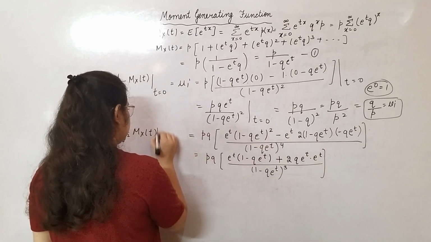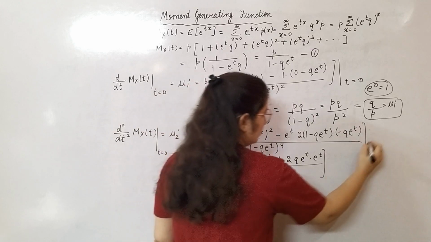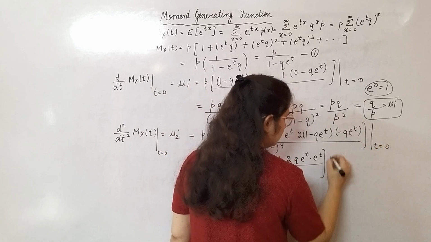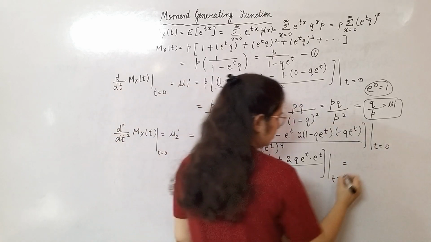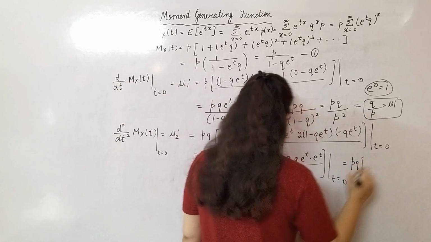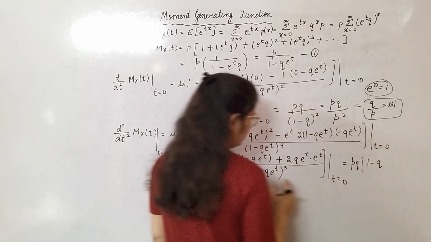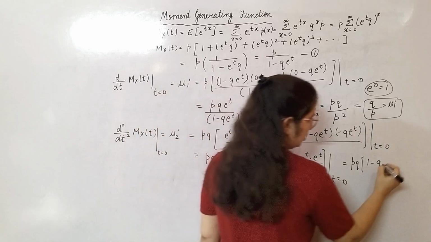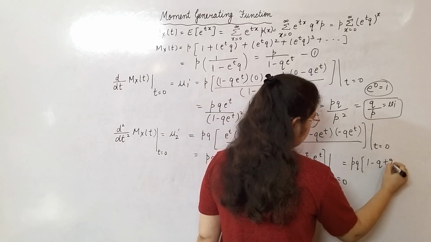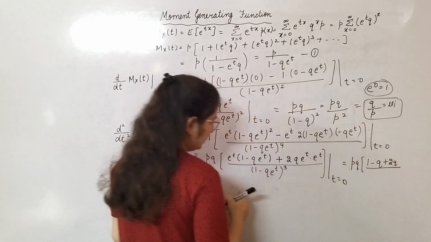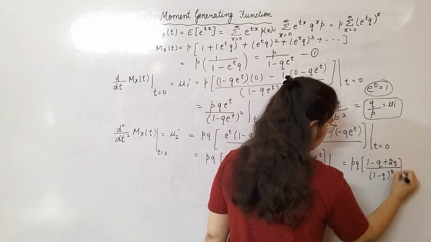Now put t equal to 0. It will be your mu2 dash. What will you get if you put t equal to 0? You will get pq, e to the power 0 is 1, so (1 minus q) plus 2q, divided by (1 minus q) whole cube.